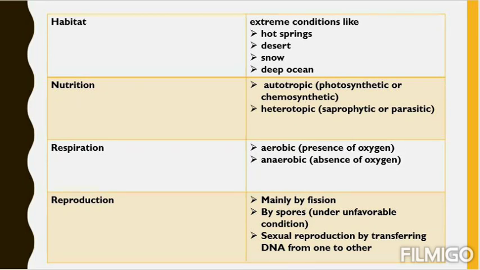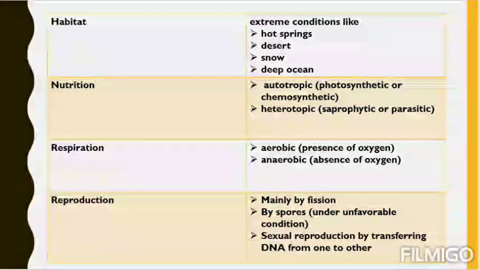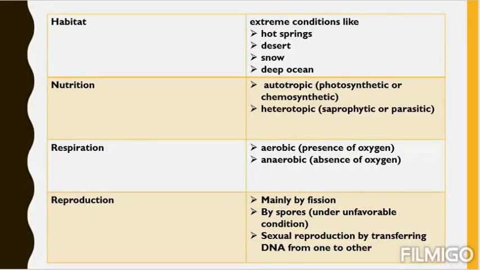Next, by spore, within brackets written under unfavorable condition. That means when the bacteria cannot reproduce by fission, they will go for the spores. Spores means small particle-like substance which shed out of the bacteria body and grow into a new individual. Then sexual reproduction by transferring DNA from one to other. When they are about to do sexual reproduction, two bacteria will come closer and they will transfer their genetic material. Means they are transferring their DNA. So these are the basic reproduction techniques.